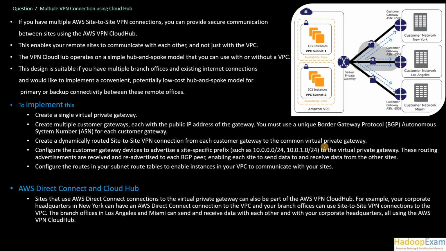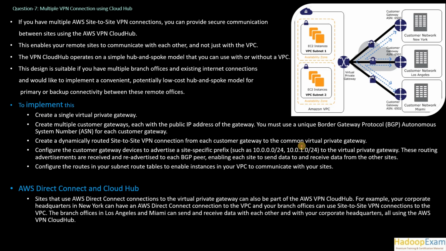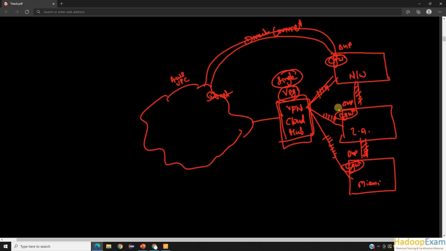A site that uses the AWS Direct Connect connection to the virtual private gateway can also be part of AWS VPN CloudHub. For example, your corporate headquarters in New York can have the AWS Direct Connect connection to the VPC, and your branch offices can use site-to-site VPN connections to the VPC. The branch offices in Los Angeles, which we discussed here, and Miami can send and receive data with each other and with your corporate headquarters, all using the VPN CloudHub.